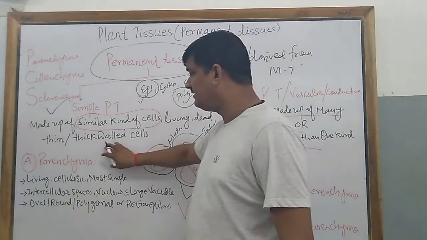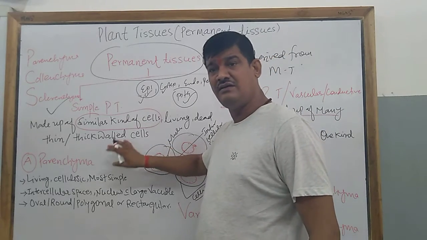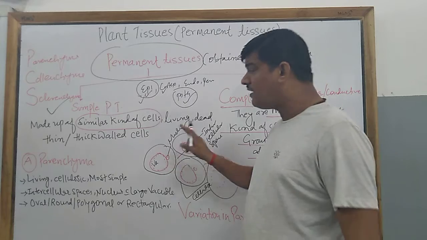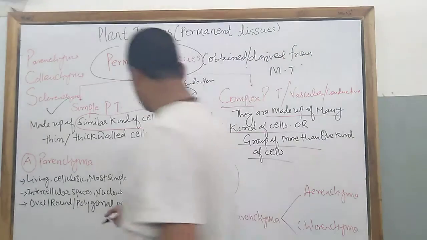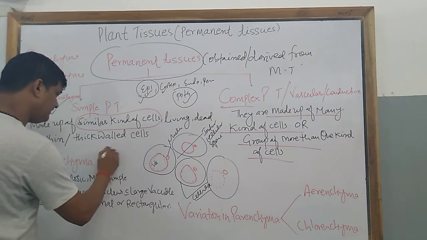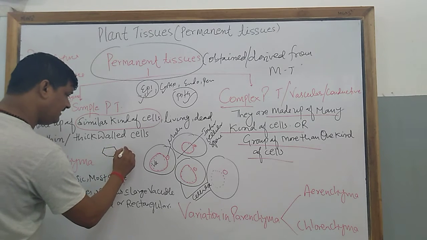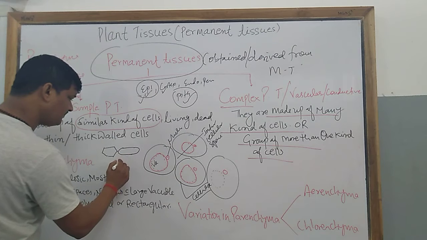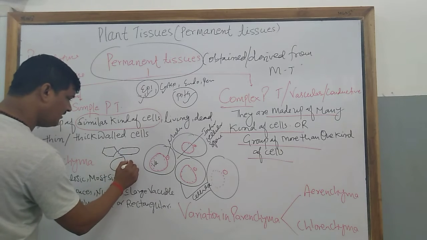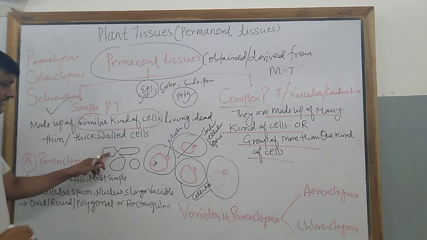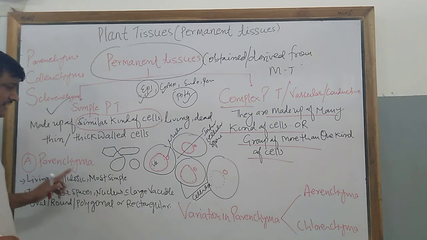So this is the structure of the parenchyma cells, and the shape of parenchyma may be oval, like this structure also, or it is not spherical. So these are the different shapes of the parenchymatous cells.